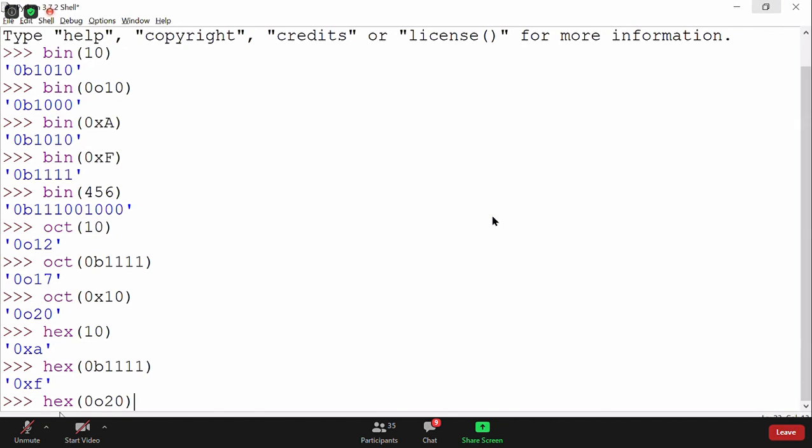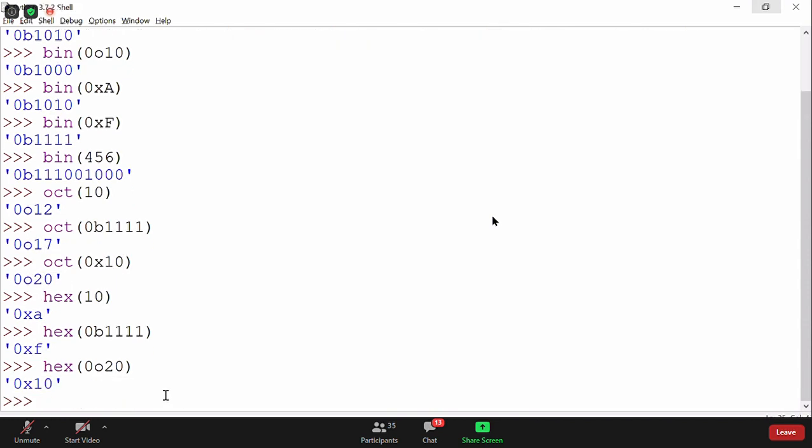Anybody? What is the hexadecimal equivalent? Very good. It is 0x10. We've seen already, right? You see here, 0x10 is nothing but 0020. So I'm asking in reverse. Now we get the answer as 0x10.